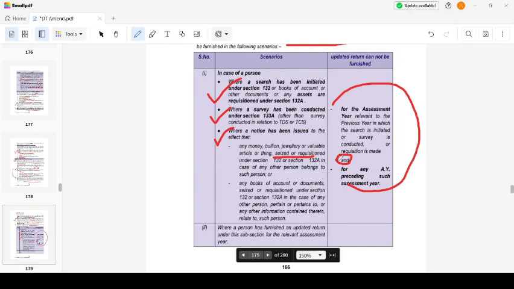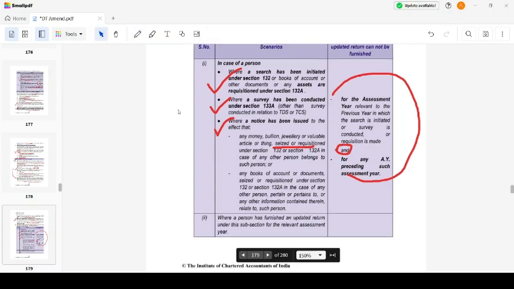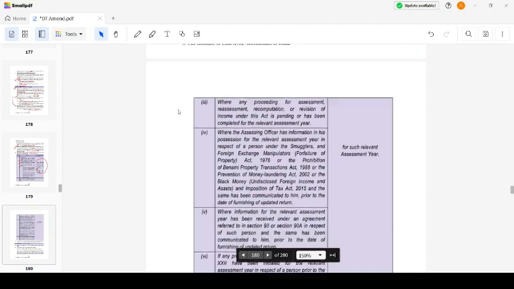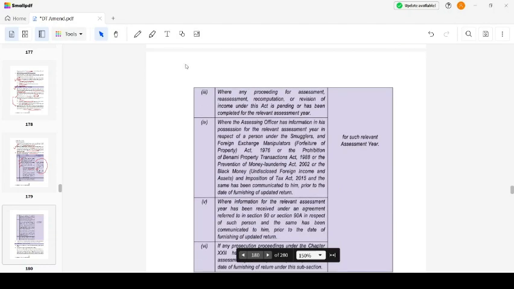Okay, let's make it simple. Updated return cannot be furnished for the assessment year relevant to the previous year in which a search, survey, or requisition is made. Then, where a person has furnished an updated return under the subsection for the relevant assessment year already, I will not be able to update it again. Where any proceeding for the assessment is completed or pending, then I will not be able to update.